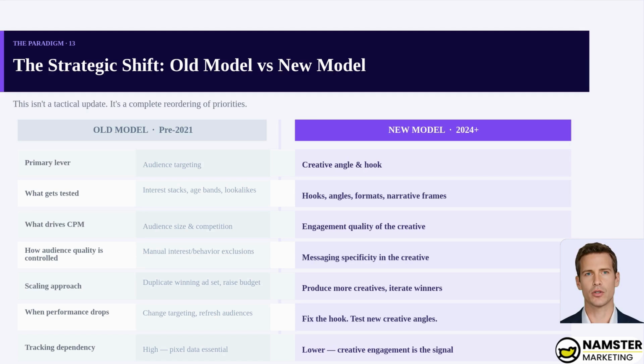The strategic shift is total. The old model optimized audience targeting. The new model optimizes creative angle. The old model scaled by duplicating ad sets. The new model scales by producing and iterating creative. The old model depended on pixel data. The new model runs on creative engagement signals. One scales linearly, the other compounds.